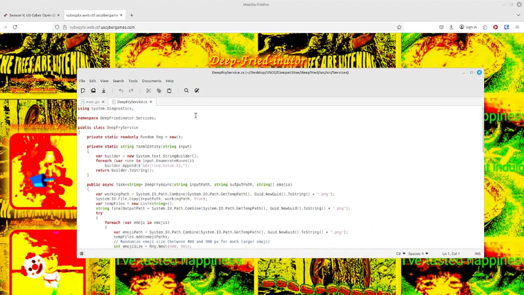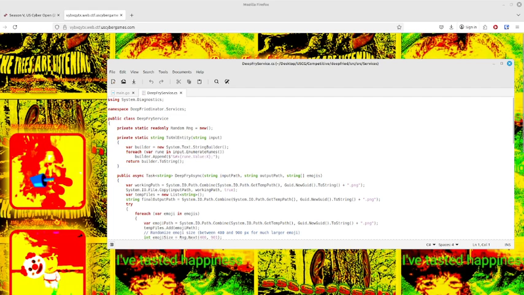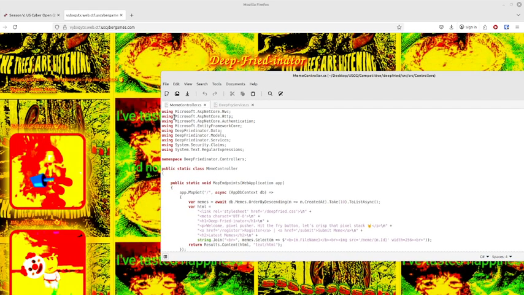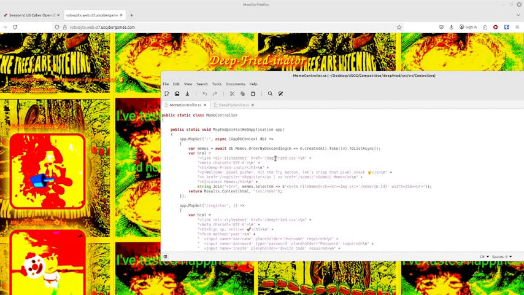So here's the chall. Oh, there's another part. There's the main controller. Alright. So how it works is that there's these two files, right? Meme controller and deep fry service, right? Meme controller handles the entirety of the website, right? And then deep fry service handles the rendering of the emojis on the images, right?